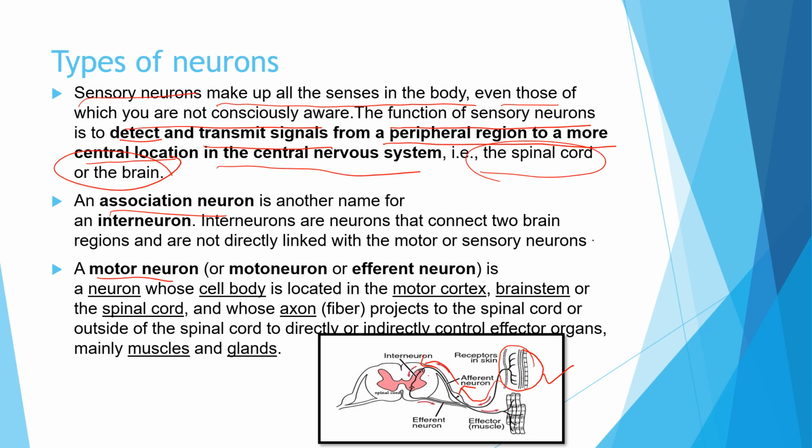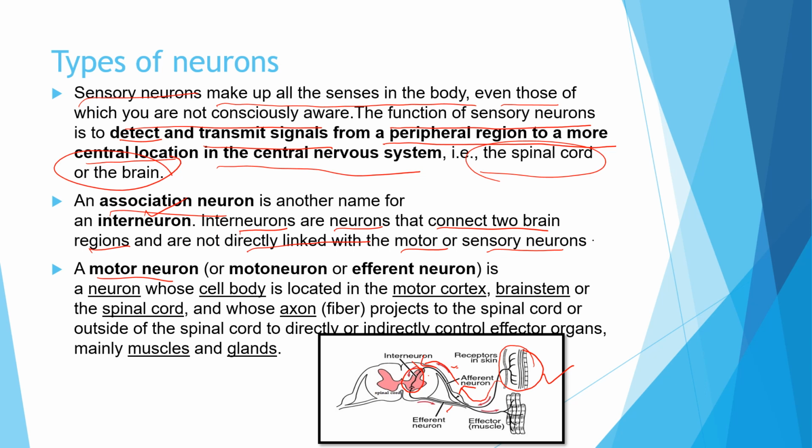The association neuron is the other name of the interneuron. Interneurons are the neurons that connect two regions of the brain which are not directly linked with the motor or the sensory neuron. This in-between neuron, between the afferent neuron and the efferent or motor neuron, is called the association neuron, and it links the sensory with the motor neuron.